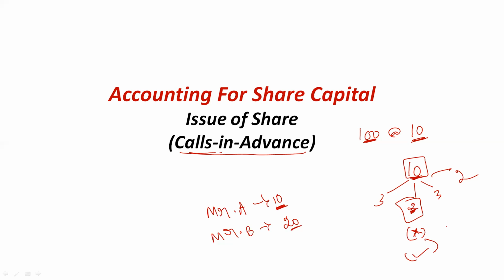Along with that, Mr. B also pays the first call money during allotment itself. He says, currently I have excess amount, so during the allotment process itself you can also take the next process amount, which is the first call amount. So in total, Mr. B is paying 2 rupees of allotment plus 3 rupees of first call during the allotment process itself. This is calls in advance.